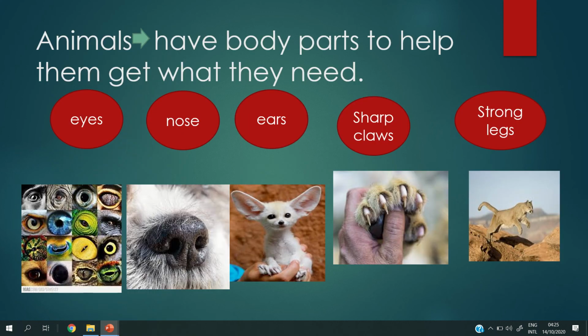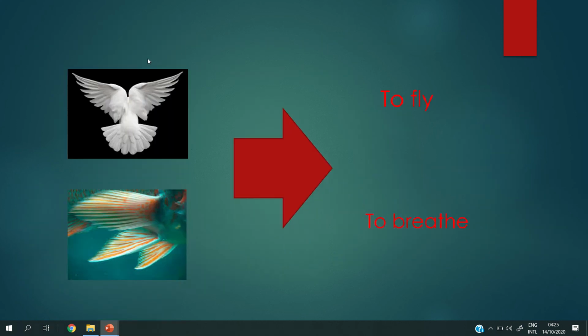Okay. And these structures, these body parts. What about these body parts? These wings help the animals to fly. Super. And when the animal flies, it can find food. And this one, the fins.